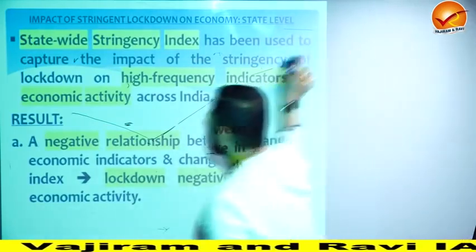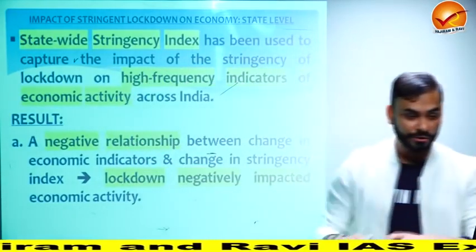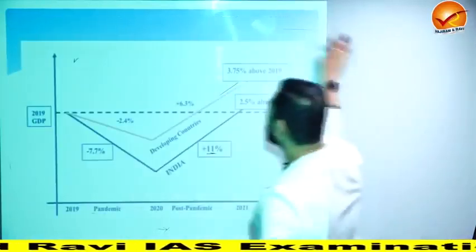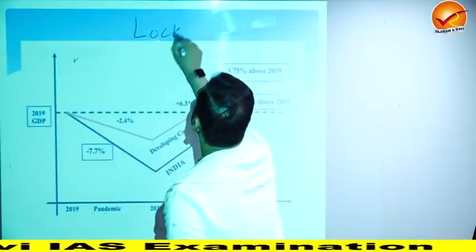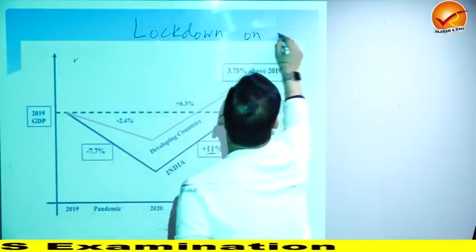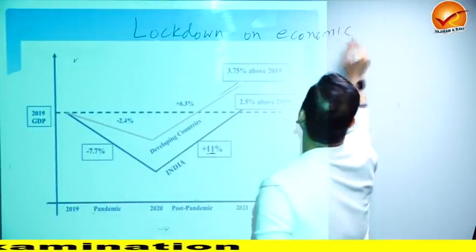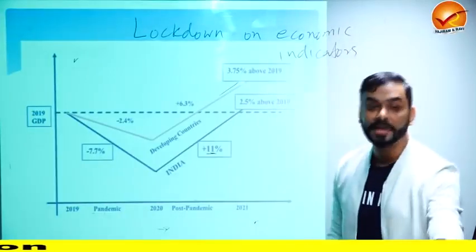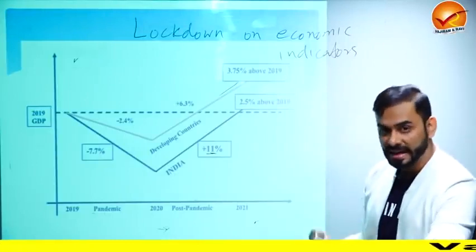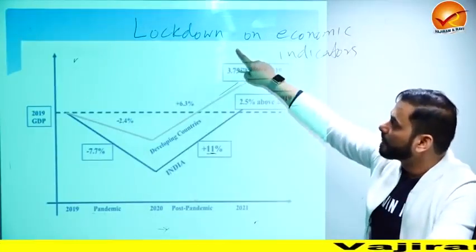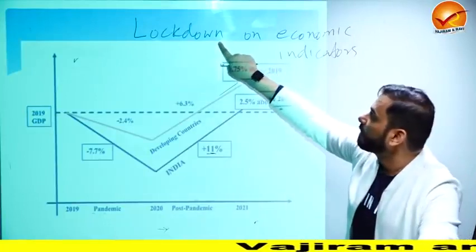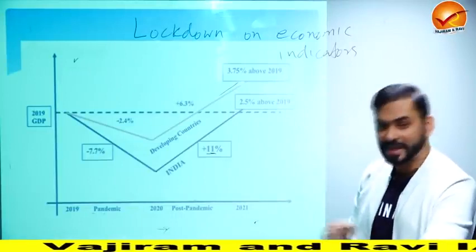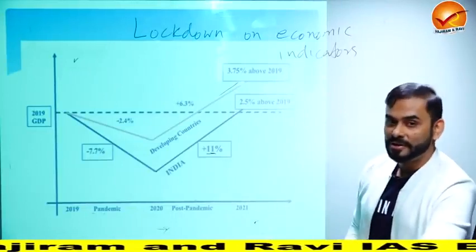Now, the government of India did something interesting. You know what they did? The government of India did an analysis to see the impact of lockdown on economic indicators. What are economic indicators? Like jobs, income, GDP, tax collection. So the government of India did a study to find out the impact of lockdown on important economic indicators for states. And we found out two things.